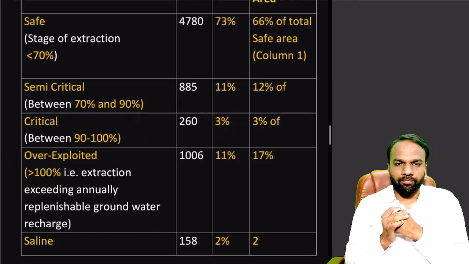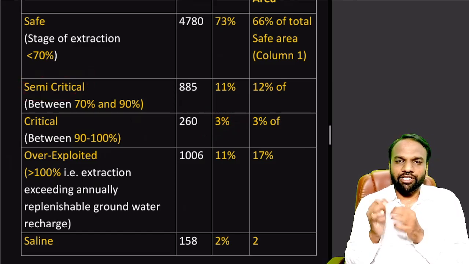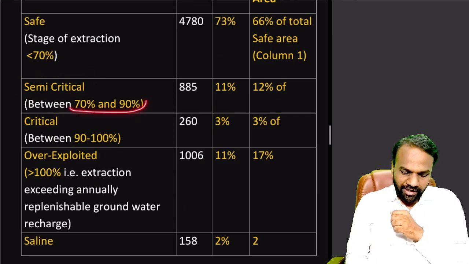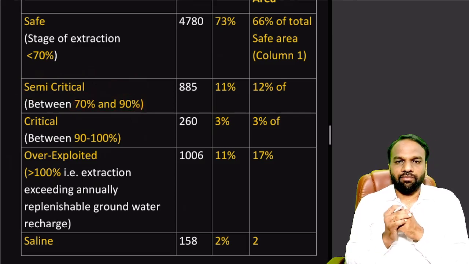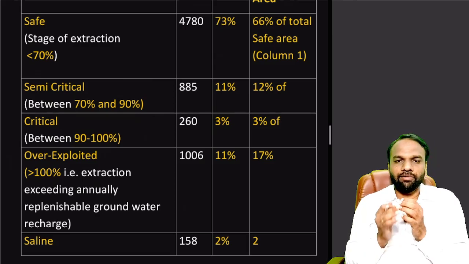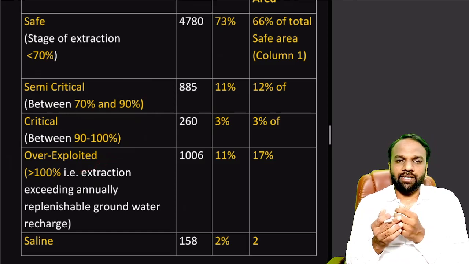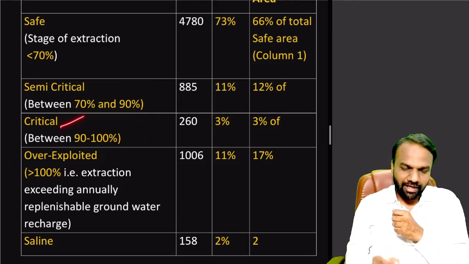We have to remember. Now next, coming to semi-critical. Semi-critical means compared to the recharge, here 70 to 90% of the water is being extracted. Among the semi-critical, critical and overexploited, the greatest threat is from the overexploited area. The next greatest threatened area is the critical area, and after that comes the semi-critical area.